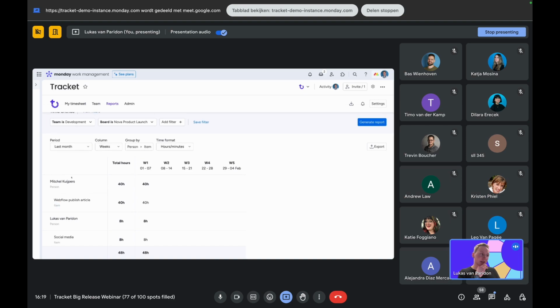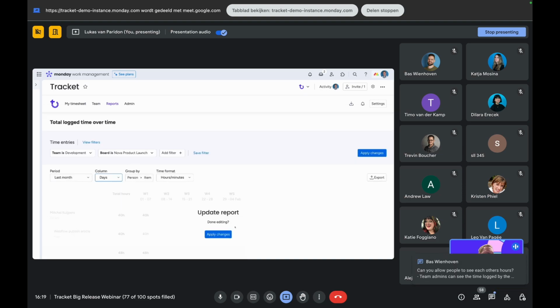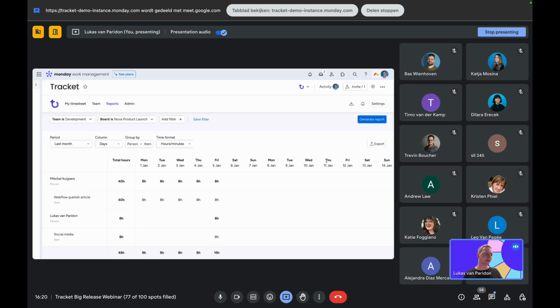If there was a board here, you can clearly see what variable it is. And also, we can change things up from here like you're used to, like do days, and then without it updating automatically, you can just confirm it, load that in, and you see exactly this overview.